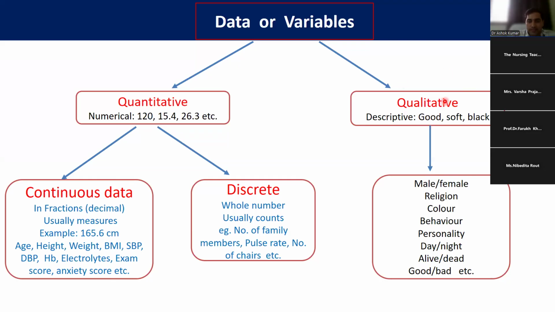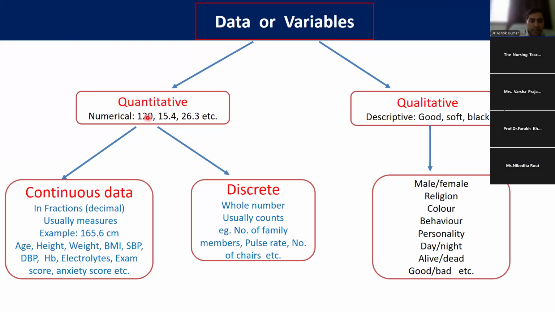Okay, description they are telling. These are called qualitative data, categorical data. These are categorical data: male, female, religion, Hindu, Muslim, Sikh, Christian, something. That is qualitative data.